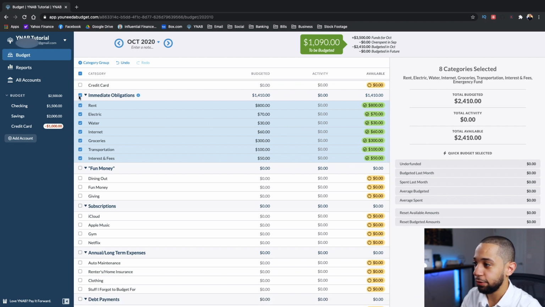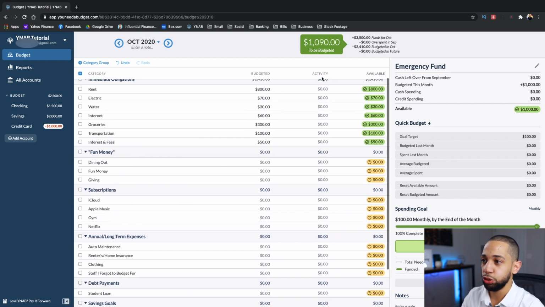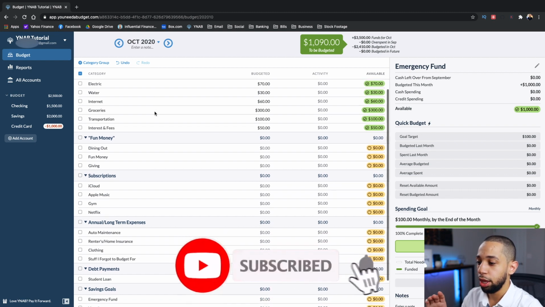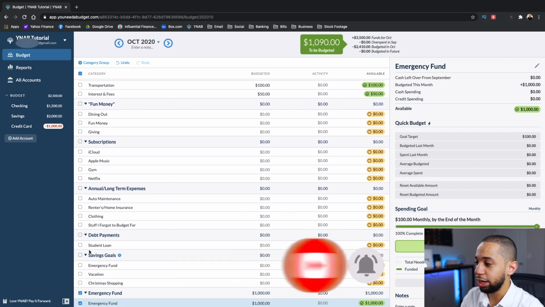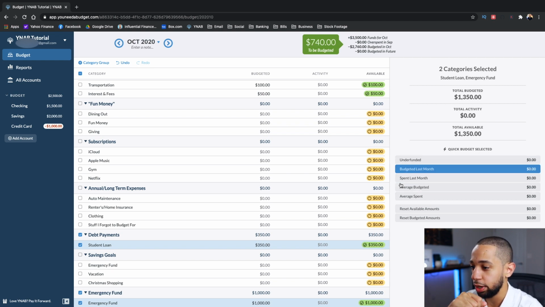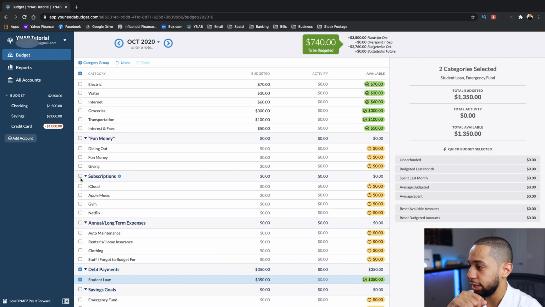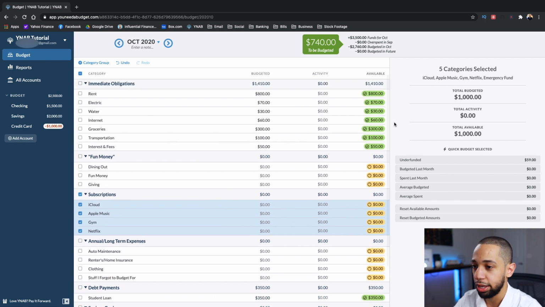So we've already funded this entire category here. And obviously, as you are running a little low on money, you want to make sure that you are budgeting your essentials first. So, I know that my student loans bill comes in at the beginning of the month. That bill is about $350, so I'm gonna go ahead and fund that. I know these expenses come in at the beginning, at the middle of the month, so I'm gonna go ahead and fund these.